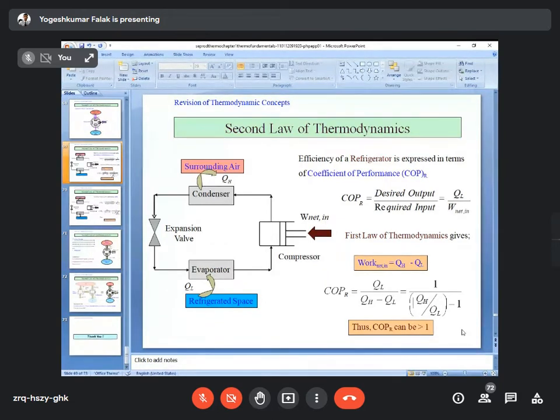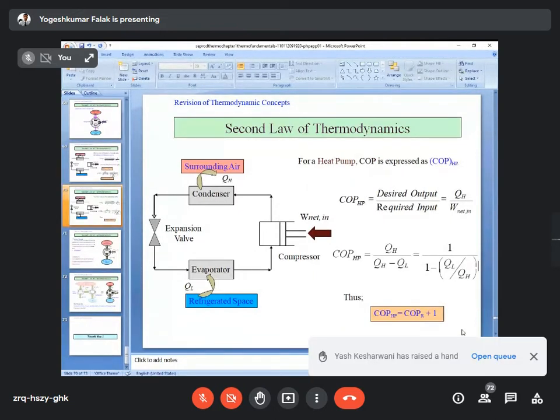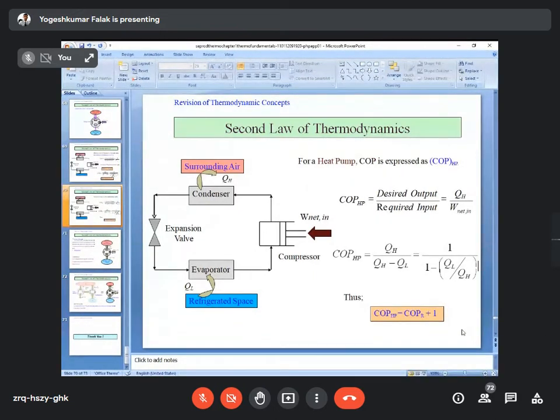Okay, so right now this was the second statement for the heat pump. COP is expressed as desired output upon required input, is equal to QH upon W net, which is equal to QH upon QH minus QL. Thus, you can say that COP of heat pump minus COP of refrigerator is equal to 1, or COP of heat pump is equal to COP of refrigerator plus 1.